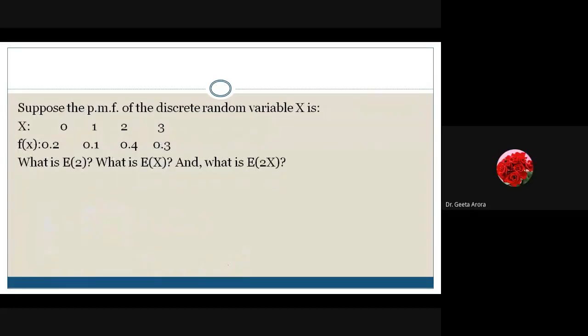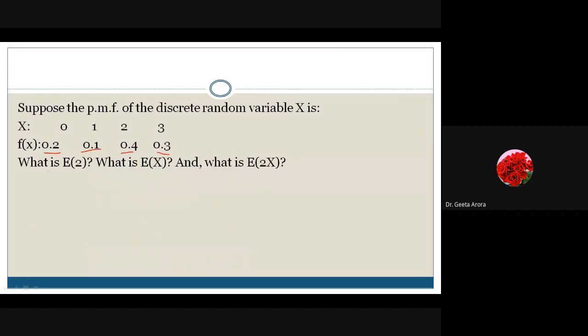चलिए, let's start with another example in which we have given you the probability mass function of the discrete random variable. X is 0, 1, 2, 3. These are the values that X can take. And the corresponding probabilities are 0.2, 0.1, 0.4, and 0.3. Correct? So whatever properties we have learned today, we have to use, and be sure to have your pen and paper and be ready to do the work.